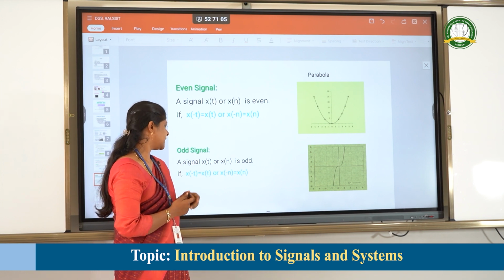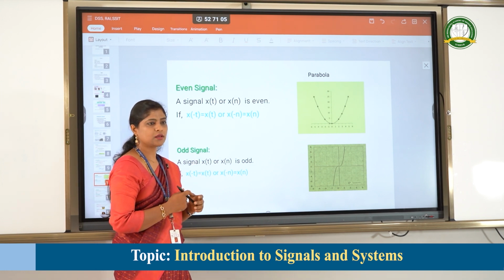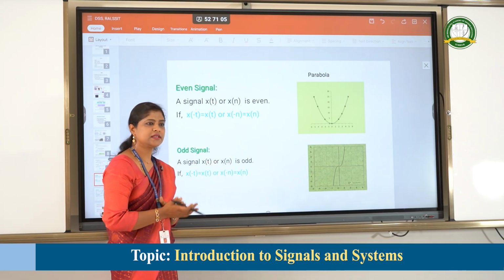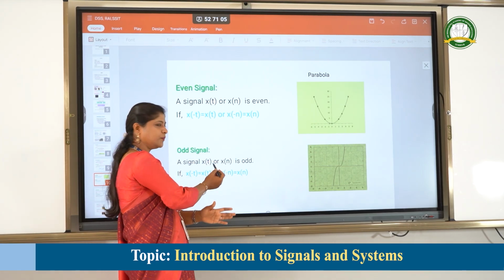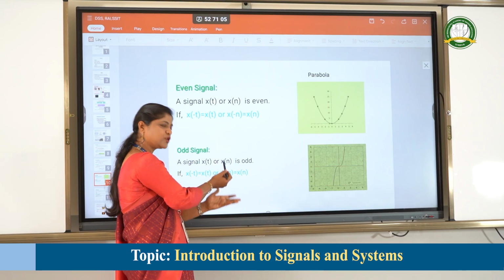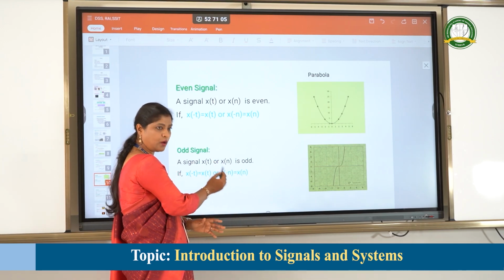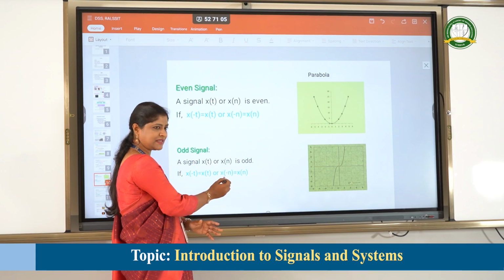The next signal is the odd signal. Assume x of t or x of n is a given signal. If it is said to be odd, what condition needs to be satisfied?